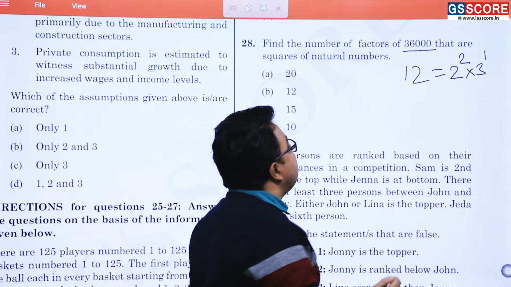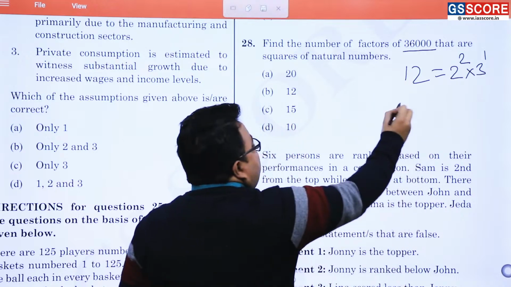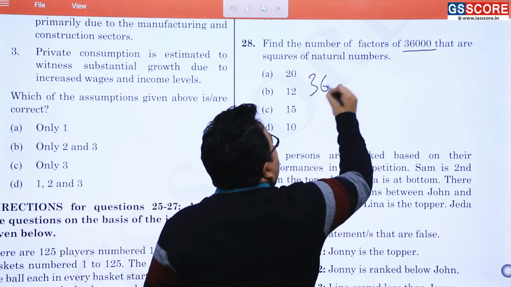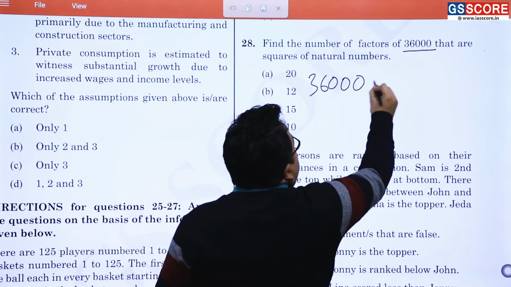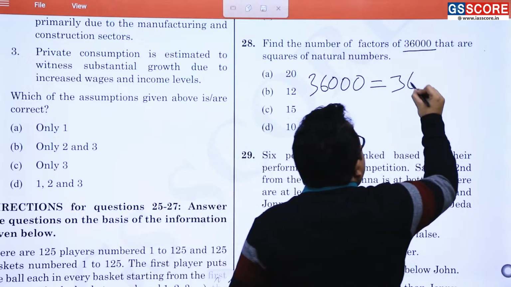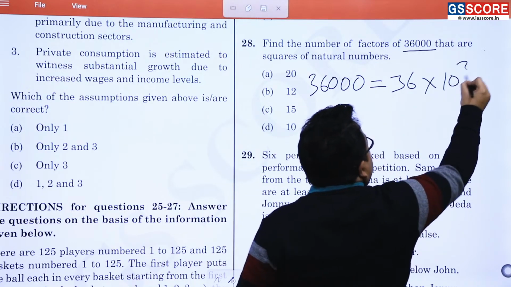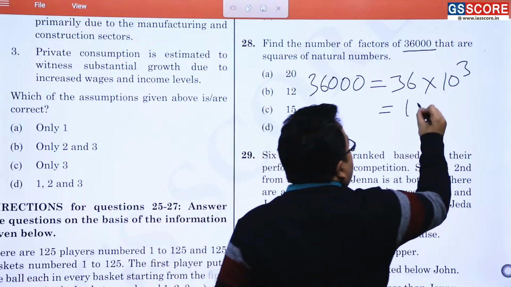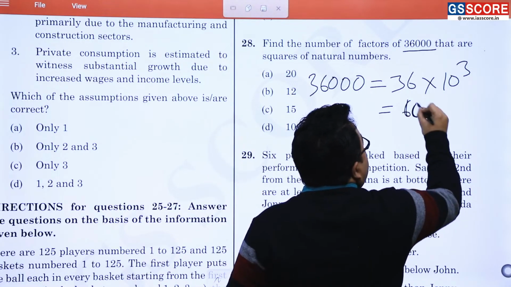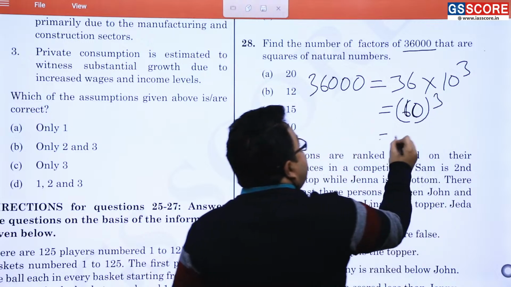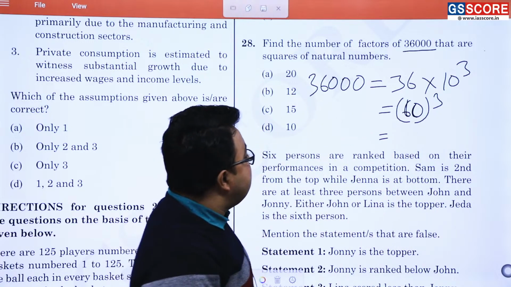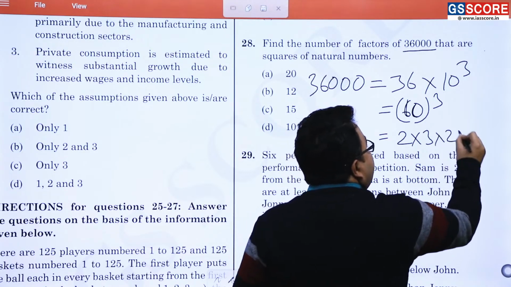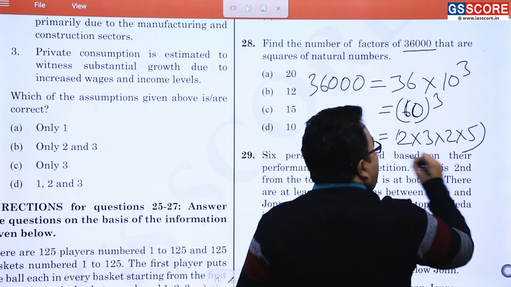How to do this sort of question? First of all, remove this very thing. Okay, no problem. Just prime factorization of 36,000. This is equal to what? 36 into 10 to the power 3, or 6 into 6 into 10 to the power 3. It is coming out as what? Please tell me. 6 is what? 2 into 3, and 10 is 2 into 5, whole to the power 3.